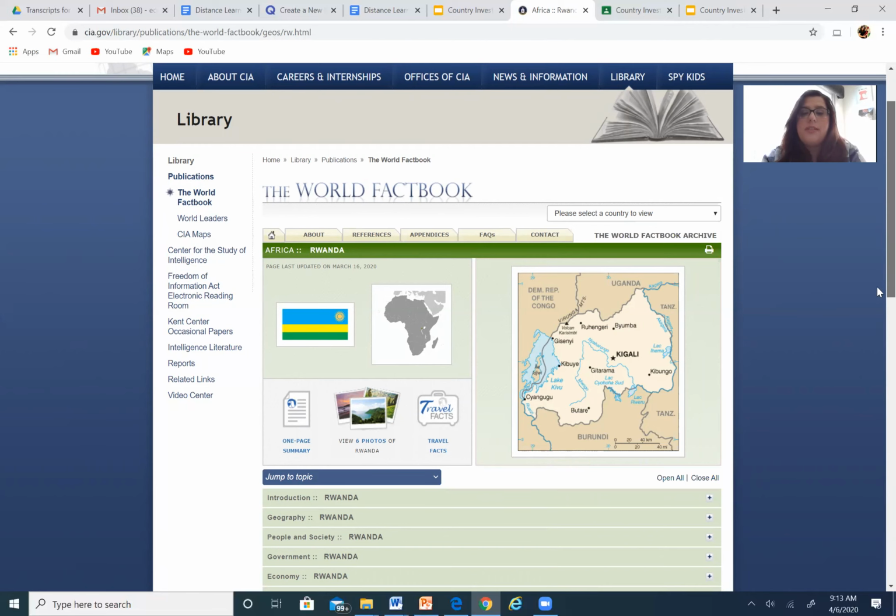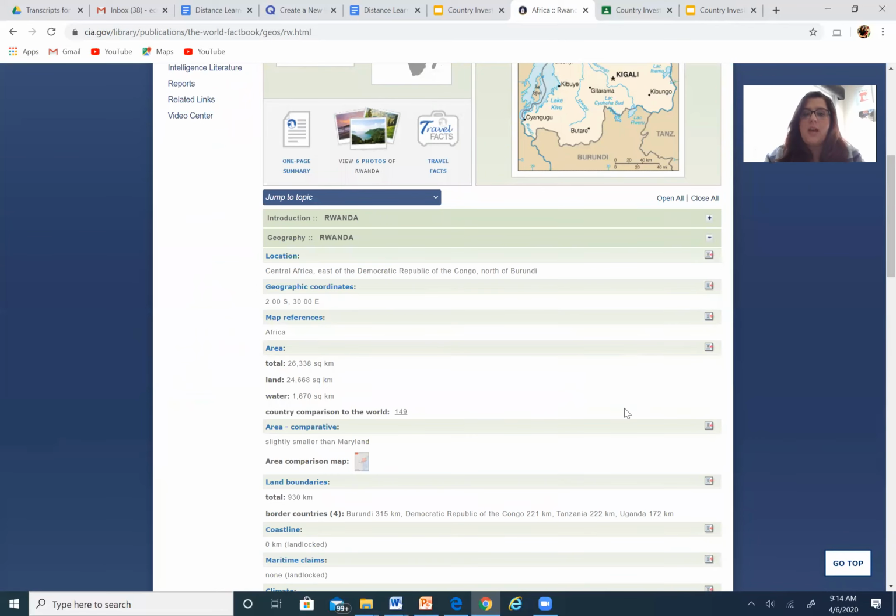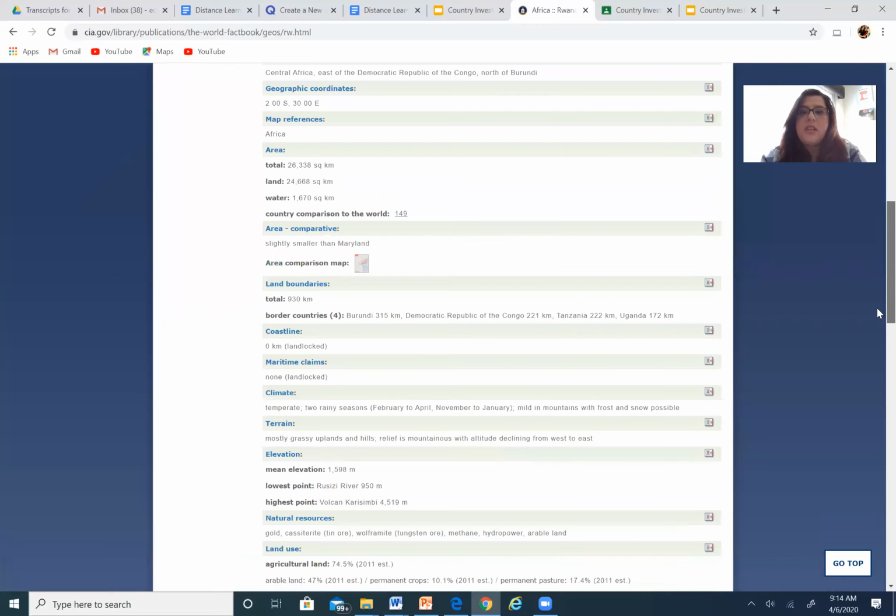And if we scroll down to the end here, we're going to look at geography for Rwanda. It's going to tell me a lot of information in terms of where in Africa it is. It's going to give me coordinates. It's going to tell me how much of it is land and water and so forth, right? So that information is all really helpful, but it's not necessarily going to give me a good understanding, because if I look at coordinates, that doesn't really mean anything to me as a person, because that's not something I am familiar with, right?